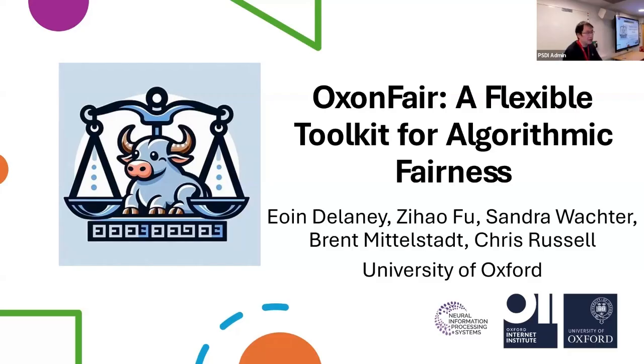And today I want to introduce one of our newly developed toolkits, OxonFair. It is a flexible toolkit for algorithmic fairness. This work is done with Owen, me, and Sandra, Brent, Chris at the Oxford Internet Institute in the University of Oxford. Currently we have seen many prediction methods in biomedical to predict some result, but we want to claim that there may be some bias or unfairness in such predictions.